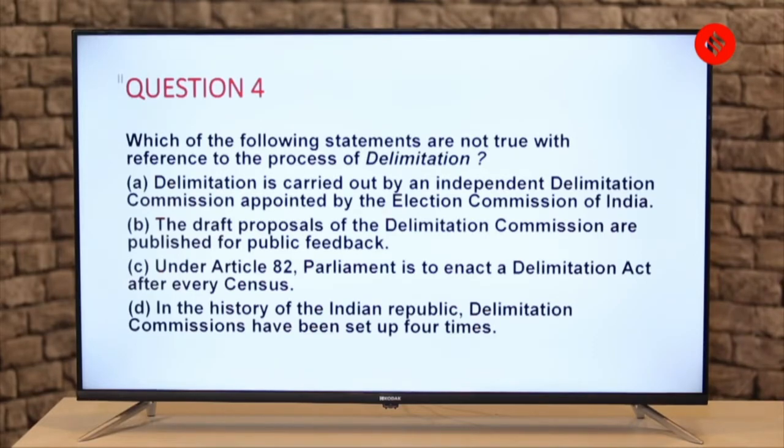A, delimitation is carried out by an independent delimitation commission appointed by the Election Commission of India. B, the draft proposals of the delimitation commission are published for public feedback. C, under Article 82, Parliament is to enact a delimitation act after every census.